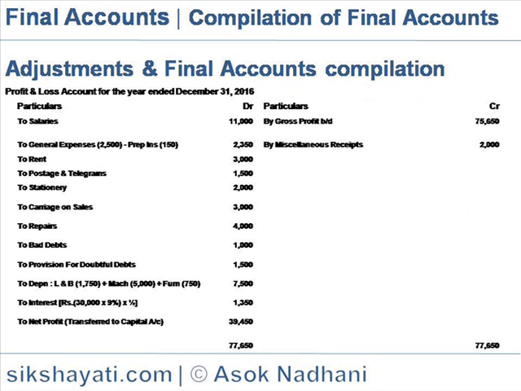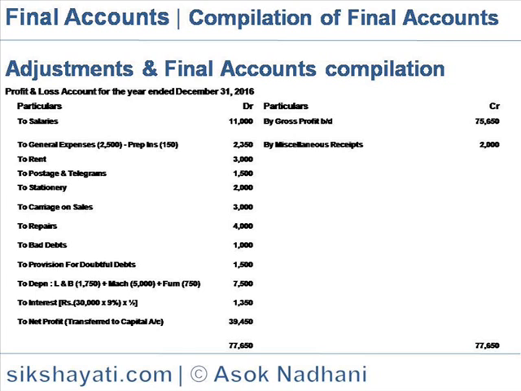Now we compile the profit and loss account for the year ended December 2016. On the credit side is gross profit brought forward from trading account, 75,650, and miscellaneous receipts 2,000. On the debit side is salary 11,000, general expenses 2,500 minus prepaid expenses. The 600 is for the whole year, so 3 months from January to March, 150, is paid in advance and is reduced from the insurance expenses, so general expenses come to 2,350.